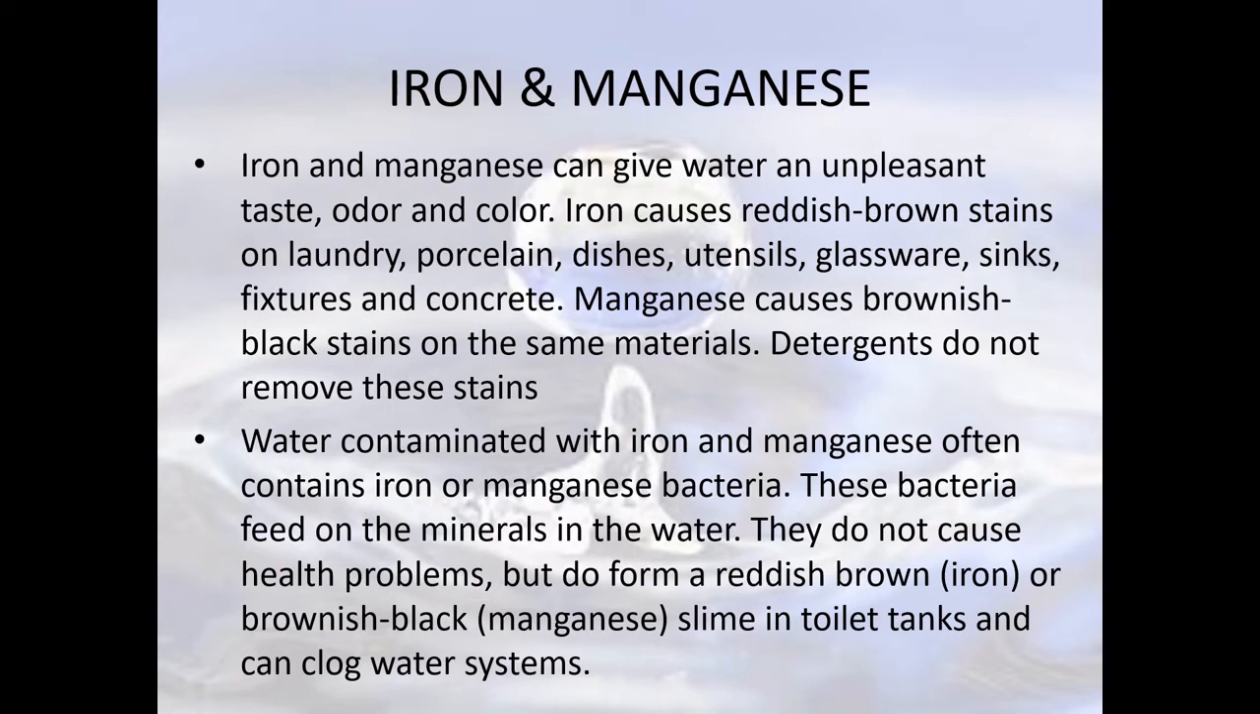Water contaminated with iron and manganese often contains iron or manganese bacteria. These bacteria feed on the minerals in the water. They do not cause health problems but do form a reddish brown or brownish black slime in toilet tanks. Again, that will cause clogging. We have other challenges because of water that contains these bacteria.